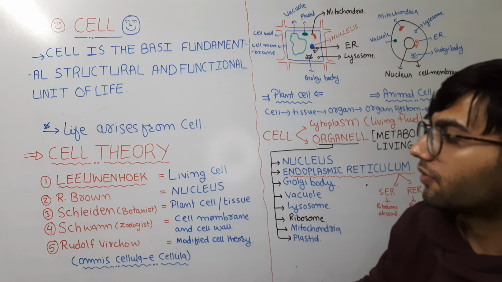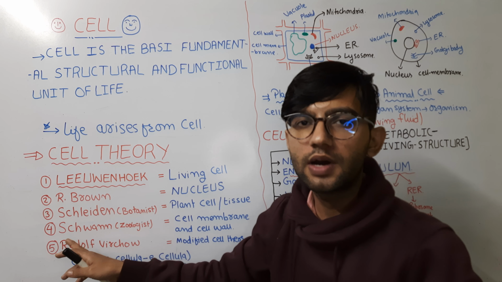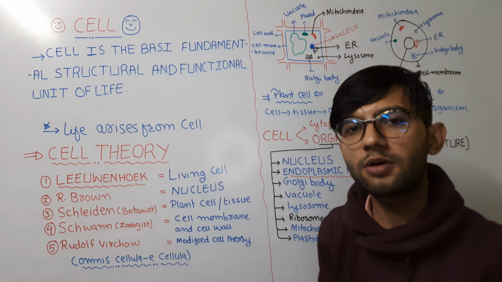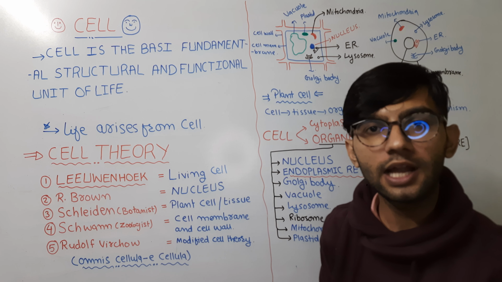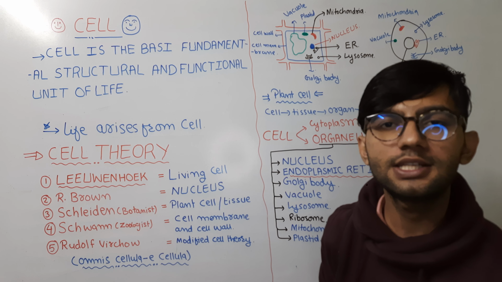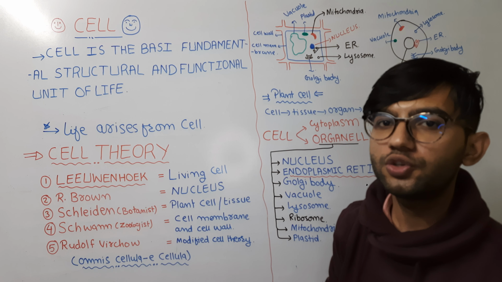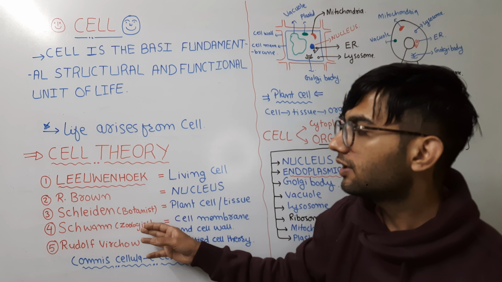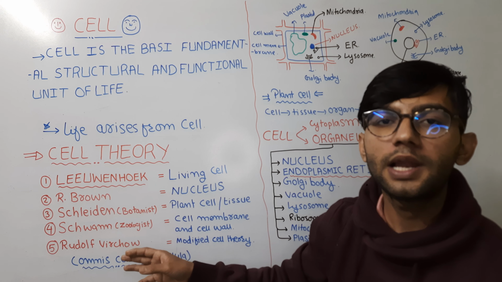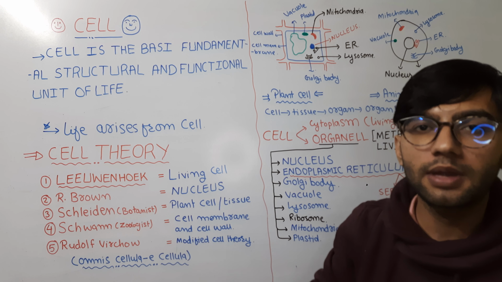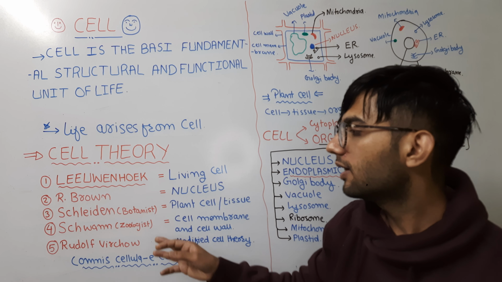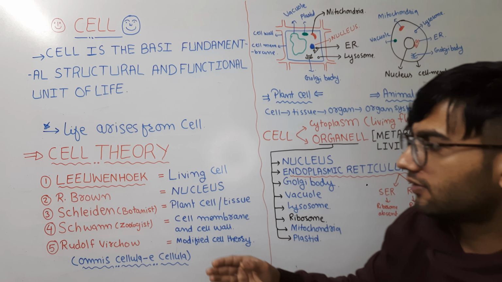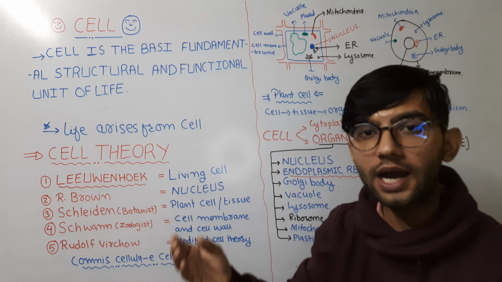At the same time, there was a zoologist named Schwann. He also performed experiments on different animals, and he came to the same conclusion that all animals are made up of different types of cells. These cells combine together to form the tissues. He also noted one major difference between plant and animal cells. The plant cell contains one extra layer known as the cell wall, and the animal cell contains just a single membrane known as the plasma membrane. That is the basic difference between plant and animal cells.